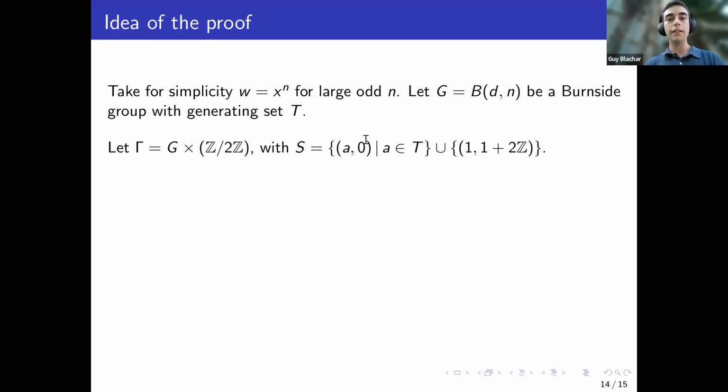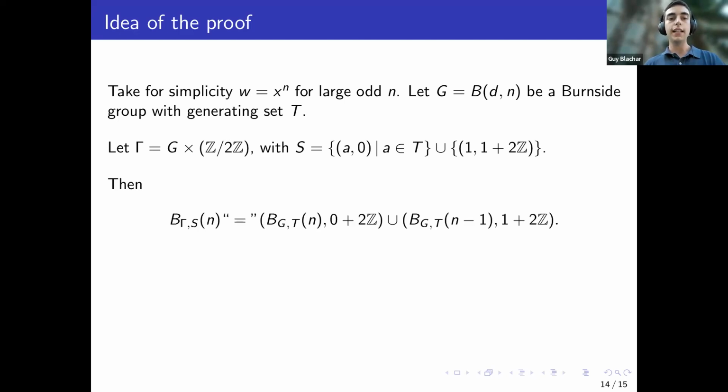And the generators will be either a move in the exponential growth group or a move in the Z mod 2 component. And the idea is, without getting to all of the details, that when I look at balls in the Cayley graph of Gamma, then either I didn't make any step in the Z mod 2 direction, in which case I have an element of length n in G, or I made a step in the Z mod 2 direction, and then I have an element of length n-1 in G. So it is comprised of these two sets, balls of radius n-1 and radius n in the group G.